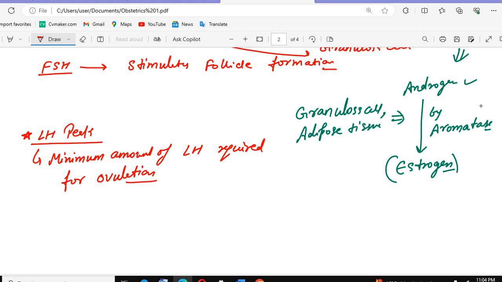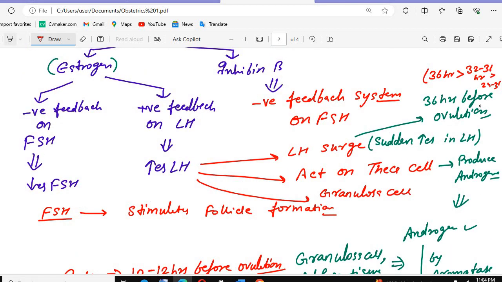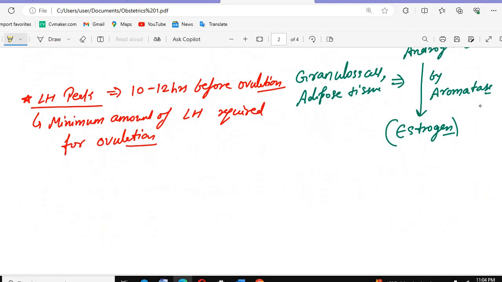That is the LH peak, and it occurs 10 to 12 hours before ovulation. So these are the two terms that we discussed: one is the LH surge and another is the LH peak.